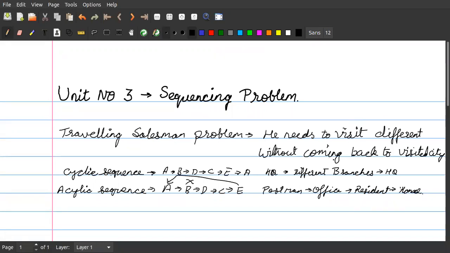So he has collected all the letters, delivered them to the residents, and gone back to his home. He doesn't need to come back to his head office again. So this is acyclic. In both cases, he wants to have the minimum traveling time. This was one kind of sequencing problem, though it can be solved with the help of the Hungarian method.